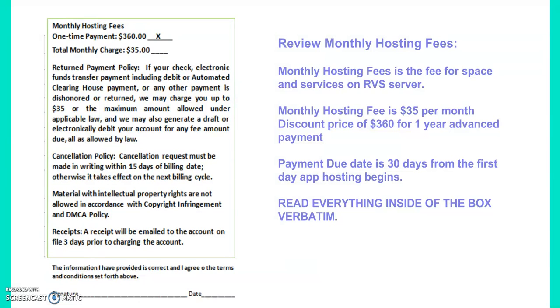Material with intellectual property rights are not allowed in accordance with copyright infringement and DMCA policy. Receipts. A receipt will be emailed to the account on file 3 days prior to charging the account. Below that is where the signature goes, saying that they do understand the information I have provided is correct and I agree to the terms and conditions set forth above. And then there's the signature.